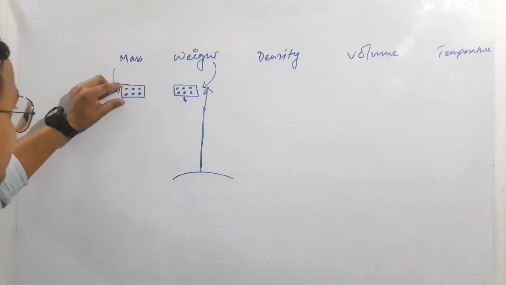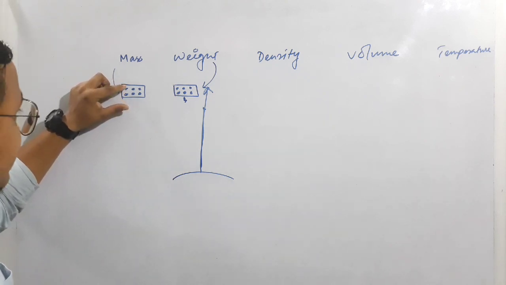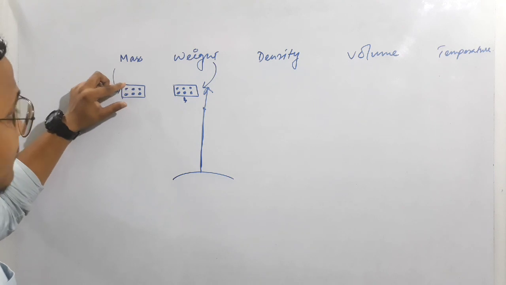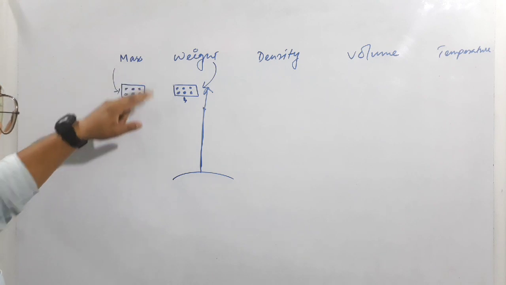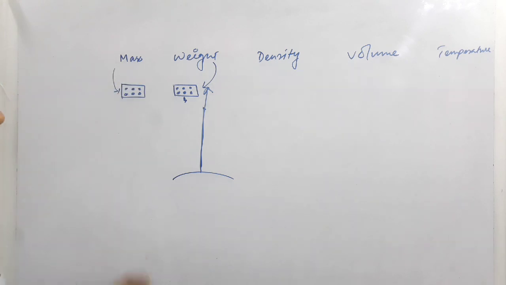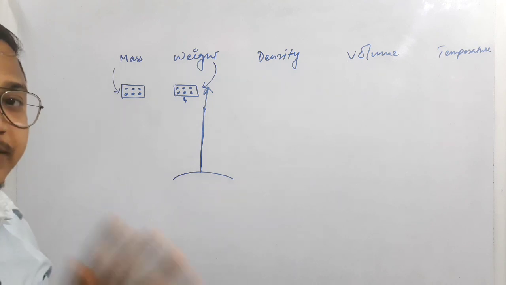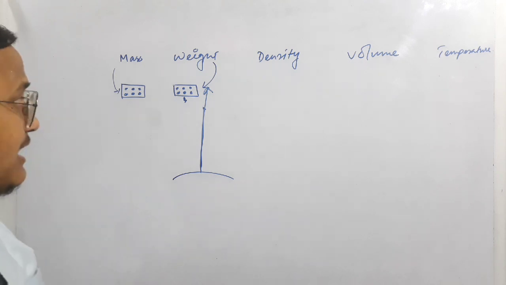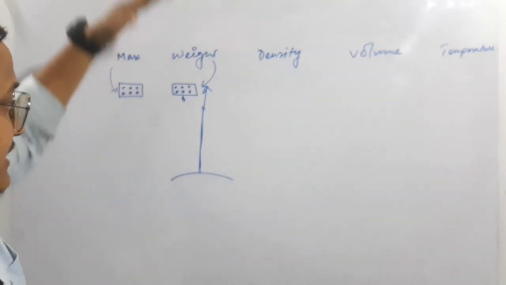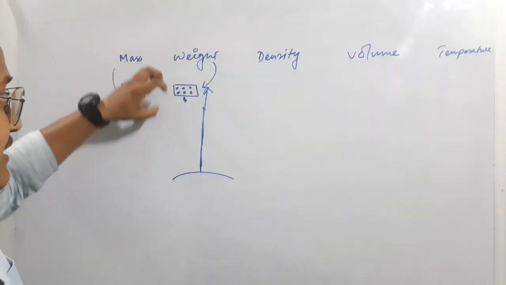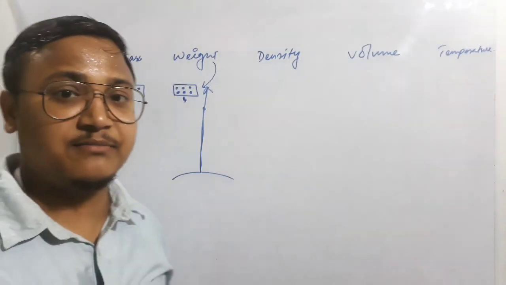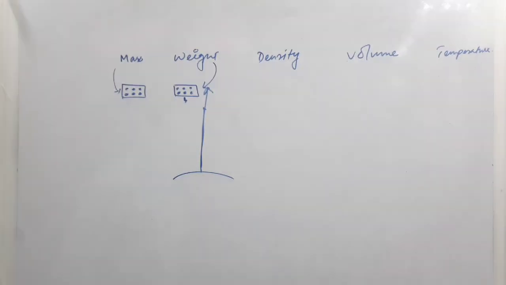But if you don't decrease the amount of matter, the mass will not change. If you decrease the 6 volt to 5 or 4, then the mass will also decrease. But as we don't decrease the number of particles or the ball here, the mass of the particular substance will remain constant. But as you move upward from the earth surface, due to the lesser force of gravity, the weight of that particular substance can change. Okay.